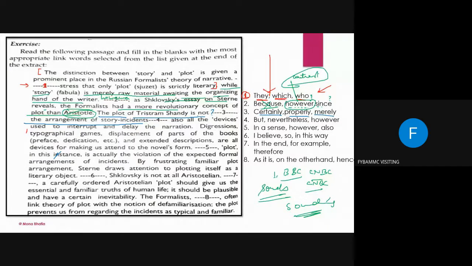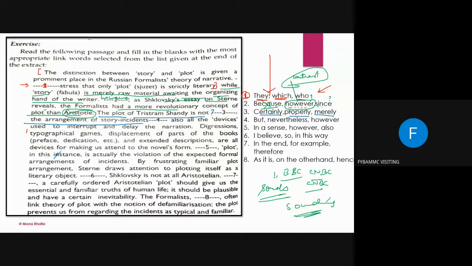The plot of Tristram Shandy is not certainly the arrangement of story incident, or merely. Not properly तो आएगा ही नहीं.